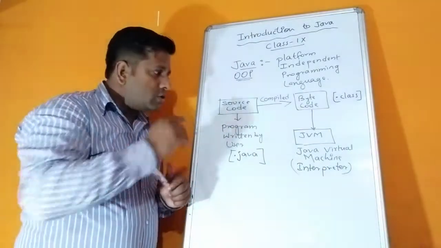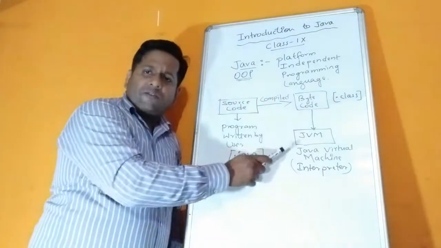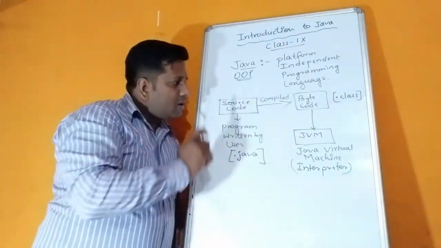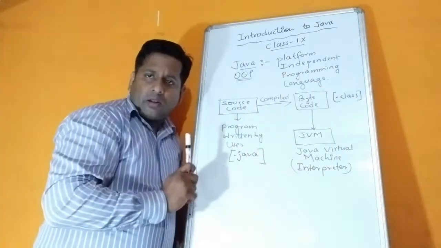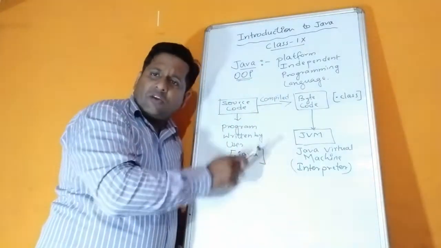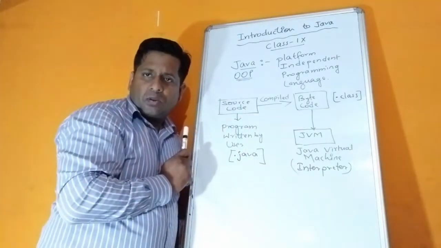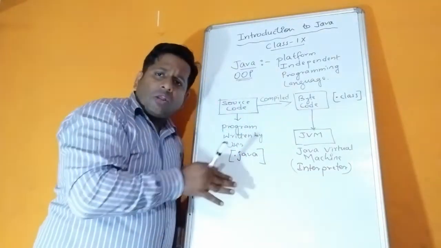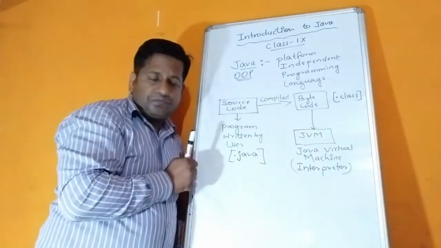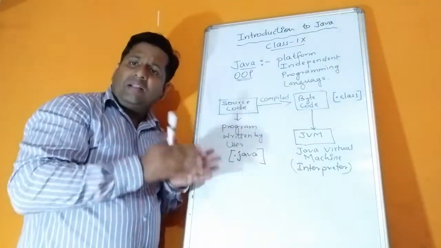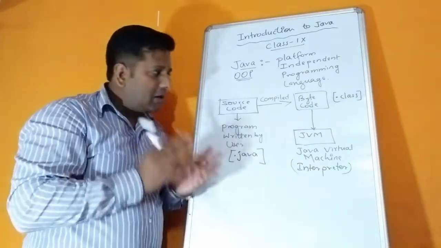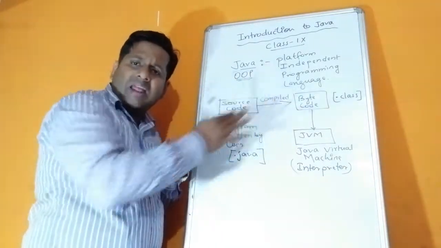Okay children, now see, because Java contains both a compiler as well as an interpreter, and because of this interpreter JVM, Java is known as a platform independent programming language. In other languages like C or C++, the program should be compiled on the same machine to get the output, but here you can compile the program on any machine and run it on any other machine.